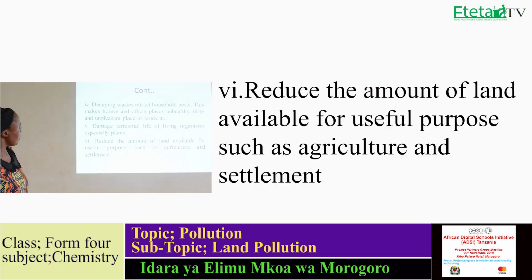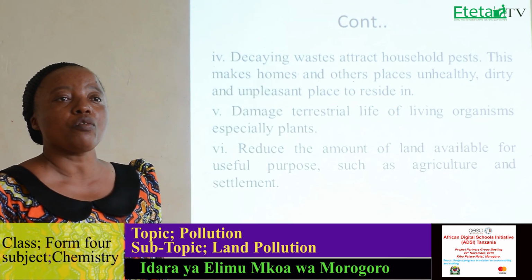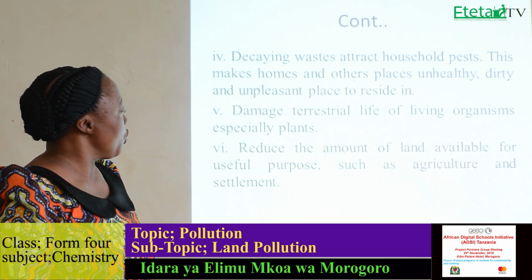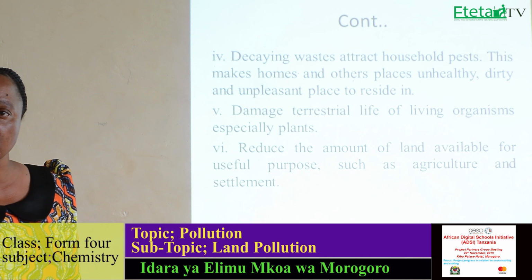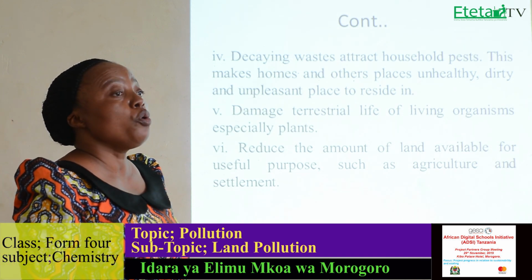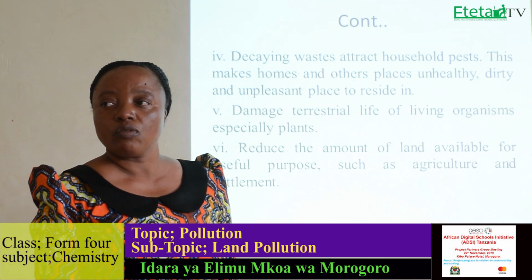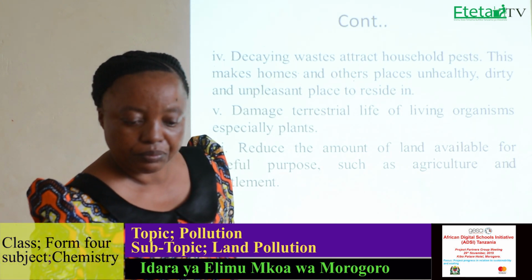Another one is that it reduces the amount of land available for useful purposes such as agriculture and settlement. If waste accumulates in the environment, the land available for useful purposes is reduced. Hence, you will not have the area for agriculture and the settlement of some people.